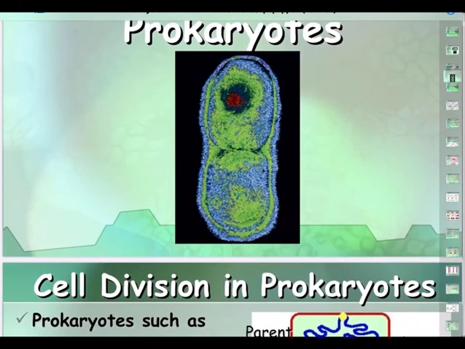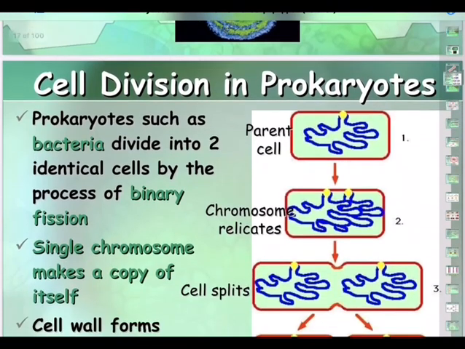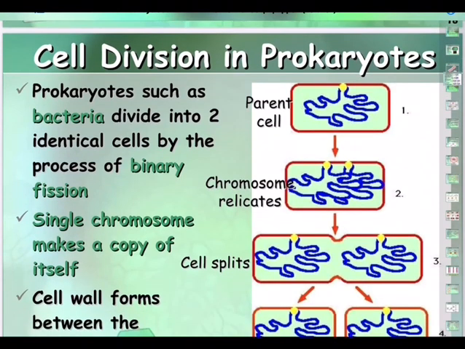So in prokaryotes, this is how the cell divides. You can see it is not only the nucleus that is dividing, there is a cytokinesis. So there is karyokinesis and cytokinesis. So you can see further the parental cell, number one. Number two, chromosomes are replicating, they are dividing, and as the nuclear material is dividing, the cell also is splitting. This cell division we call cytokinesis.